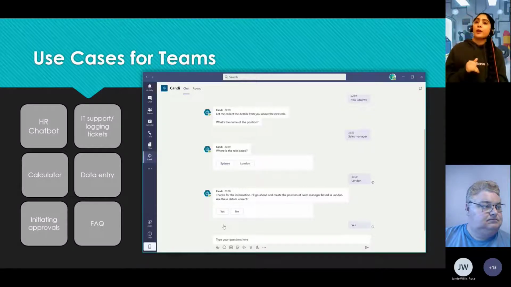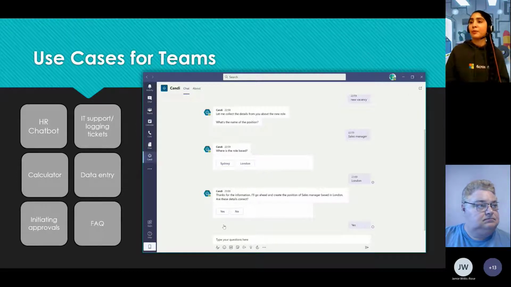I've tried some stuff using it as a calculator. So maybe if you have some tasks that you do where you need to enter in some data and run some calculation through it, I've tried it for that, running approvals, and of course, FAQ. You have all your questions and things that employees need to access, you can just build a bot where they can go and talk to that to get those details immediately.